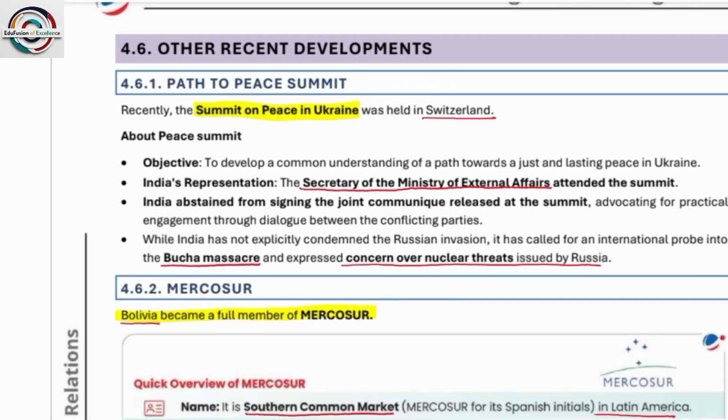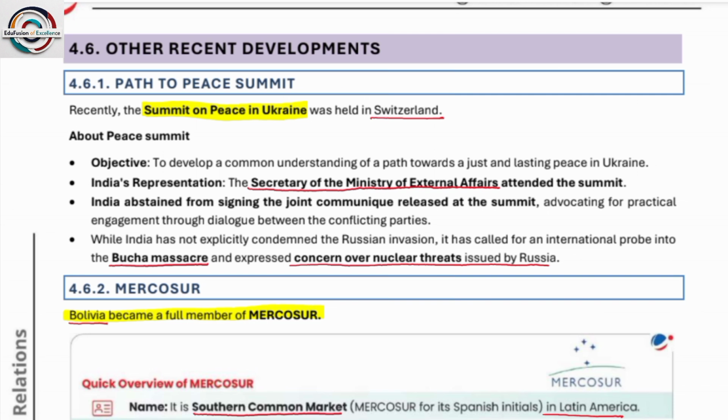Other recent developments, like the Peace Summit. Recently, the summit on peace in Ukraine was held in Switzerland. While India has not explicitly condemned Russia's invasion, it has called for an international probe into the Bucha massacre and expressed concerns over nuclear threats.